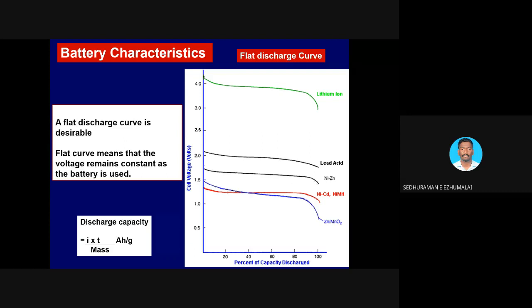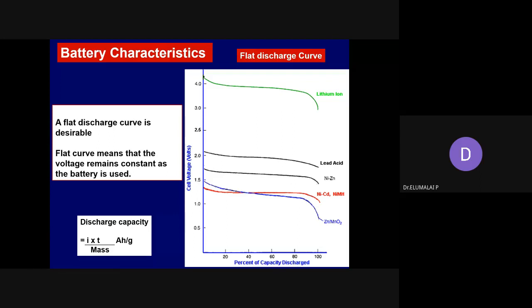Let us see. Lead acid battery, nickel zinc, nickel cadmium, very flat. In the case of lead acid battery, it is dynamic, sloping. Zinc, sloping. Lithium ion, very much sloping. And at least from here to here, highly constant. Primary battery, it is sloping. Only for a very short time, it is a constant supply of the potential or voltage.